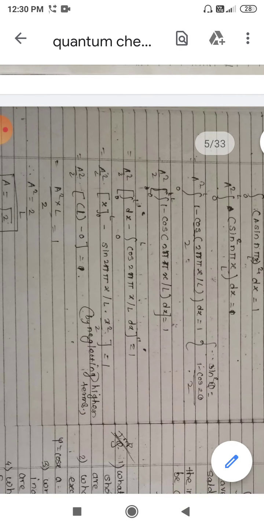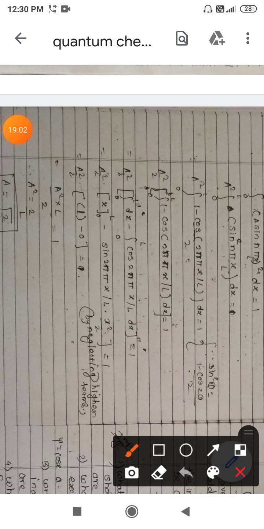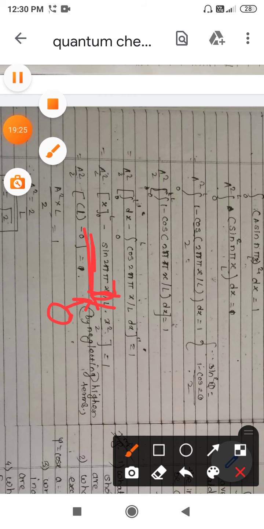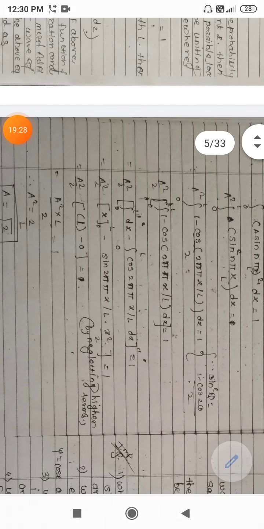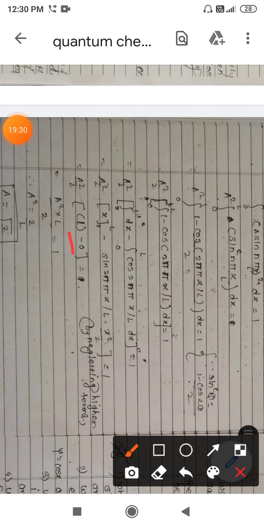Now if we put in our limits, for the lower limit we get sine 0, which is 0. For the upper limit we put x equal to L, this L gets cancelled, and finally we get sine of 2 pi. Sine 2 pi again comes out to be 0, so this term is 0, and we are left only with L.